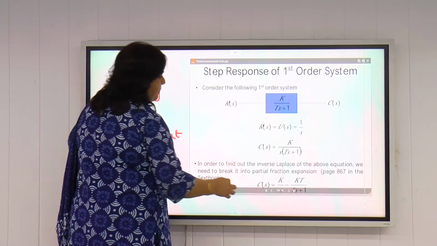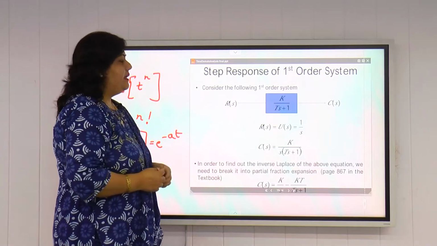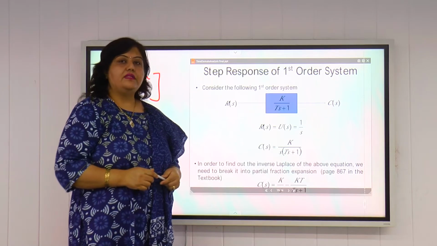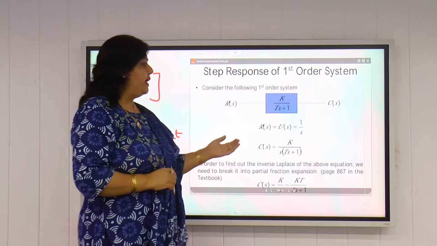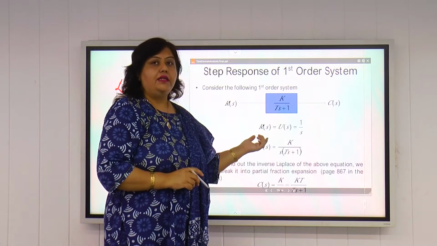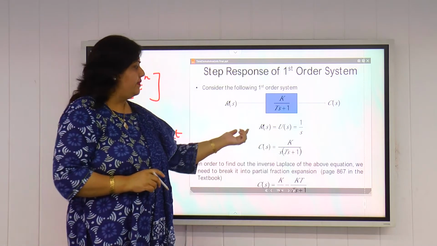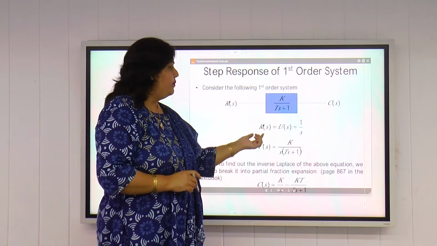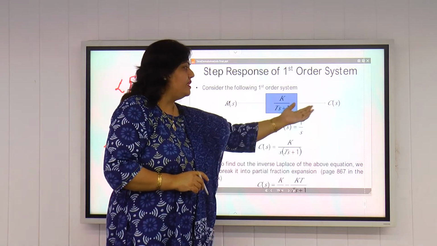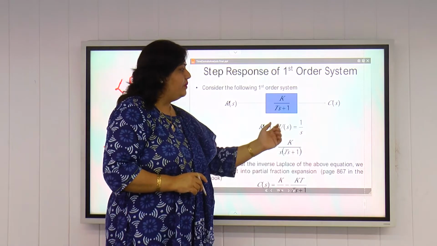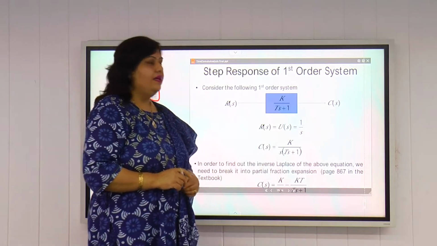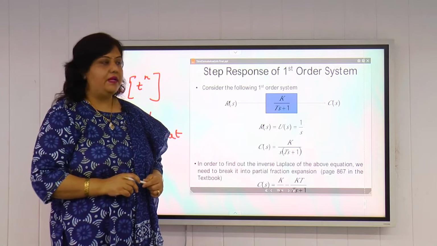Now we consider again that first order system and we'll discuss the response of that first order system with unit step input. For unit step input, as we have already discussed, the Laplace transform of unit step signal is 1 by S. So if we put R(s) equal to 1 by S, we know C(s) by R(s) is equal to K by ST plus 1. So C(s) will come out to be K by S into ST plus 1.